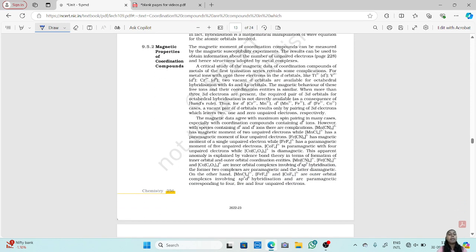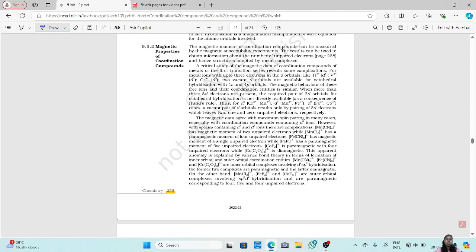Now, the magnetic property of coordination compounds. The magnetic moment of a coordination compound can be measured by magnetic susceptibility experiments. The results can be used to obtain information about the number of unpaired electrons and hence the structures adopted by metal complexes. Why is the magnetic property of a coordination compound important?